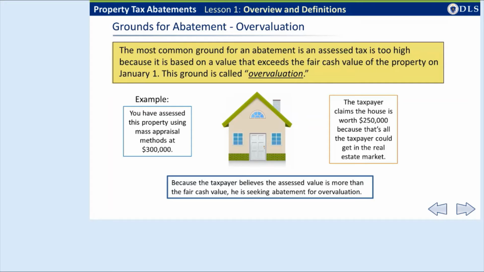The taxpayer may claim, for example, that the valuation is too high because you have incorrect data about the features of the property, inaccurately analyzed the proper market data, or incorrectly applied your mass appraisal system to the property.